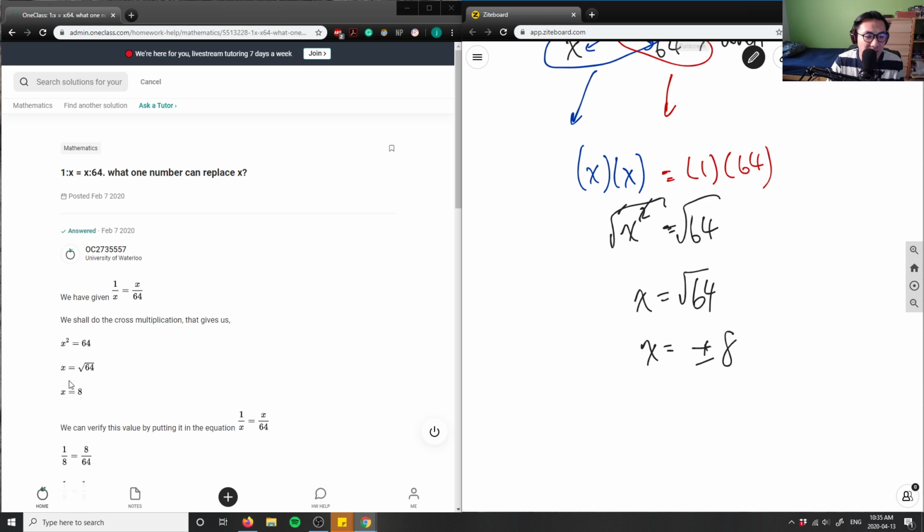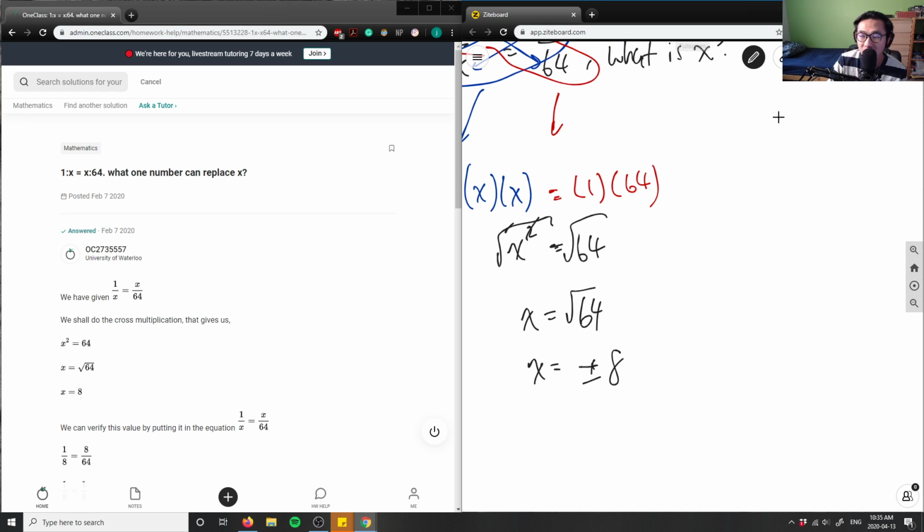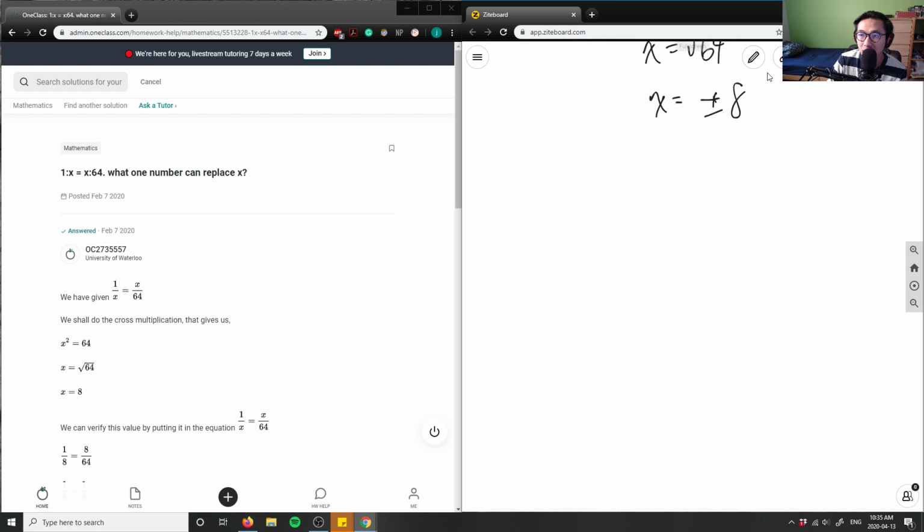So here, they only put the positive solution, and that's okay. I would have liked it if they put the negative solution as well. But what we have to do with this problem is check it with the equation here. We're going to have to check for both the positive and the negative, right? So let's check. We're going to do a check in blue, let's say.